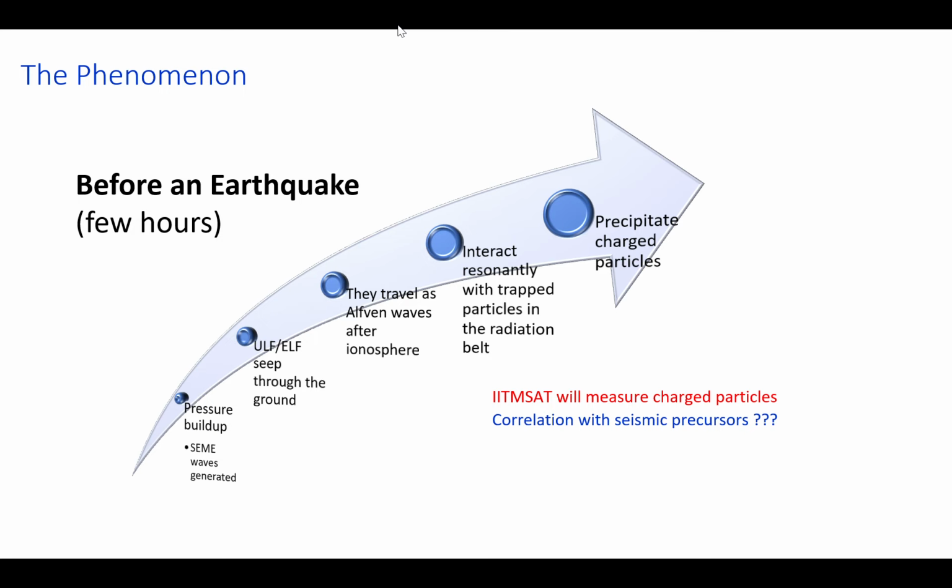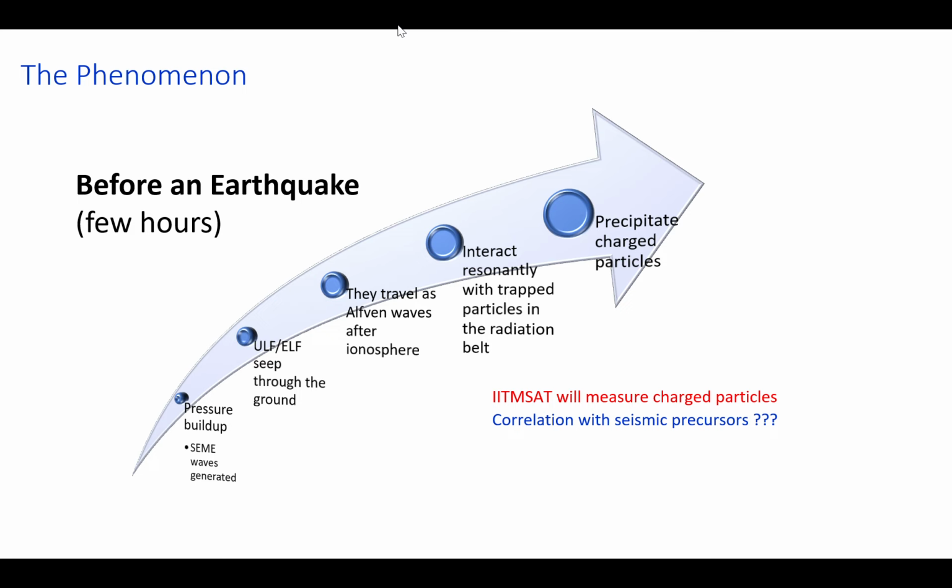spectrum, background flux, and nature of sudden increase in the flux of high energy protons and electrons in the upper ionosphere. The secondary objective of Team IITMSAT is to experimentally characterize the relationship between particle bursts, that is the sharp increase in count rates of protons and electrons in the upper ionosphere, with seismic activity, lightning storms and solar flares.